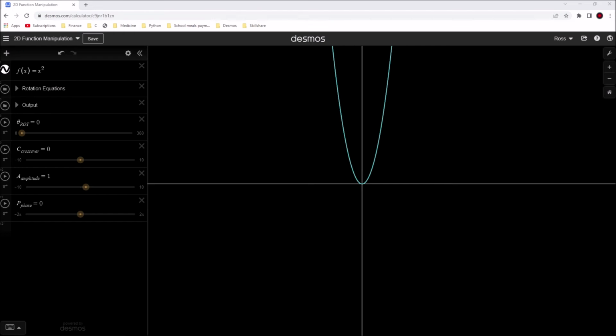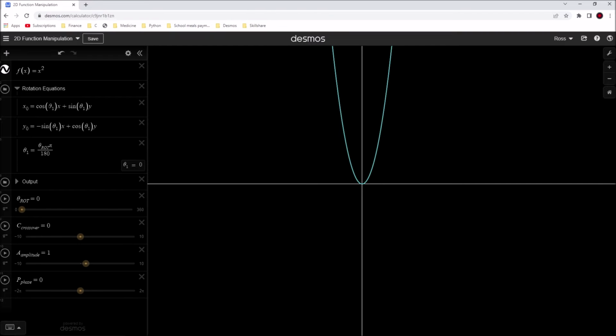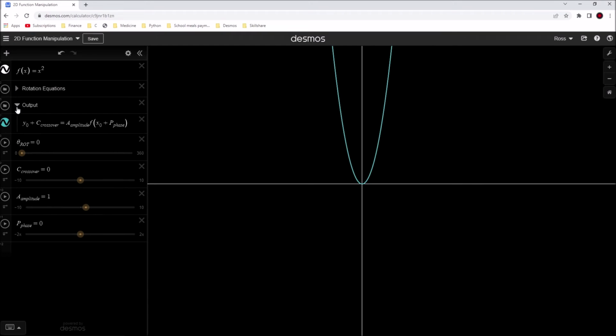Now let's look at how we do this. We have our equation that we want to manipulate. In order to rotate it, we use the simple rotation matrix. The input for the rotation matrix is the x and the y-axis, and also the rotation angle θ1. We adjust it so that the rotation angle that we put in is actually in degrees rather than radians. And then we take the output.